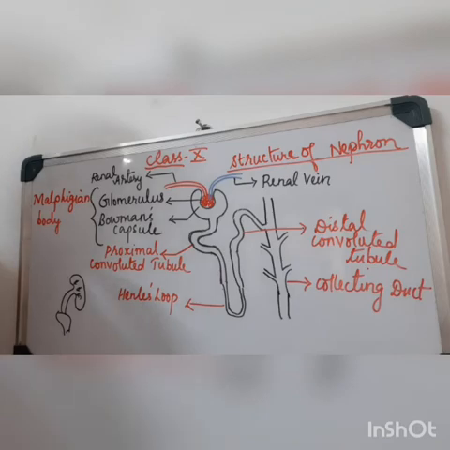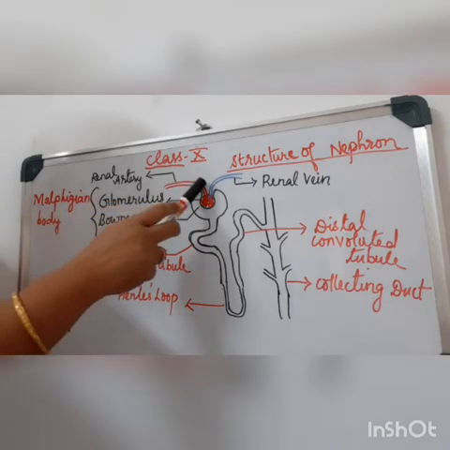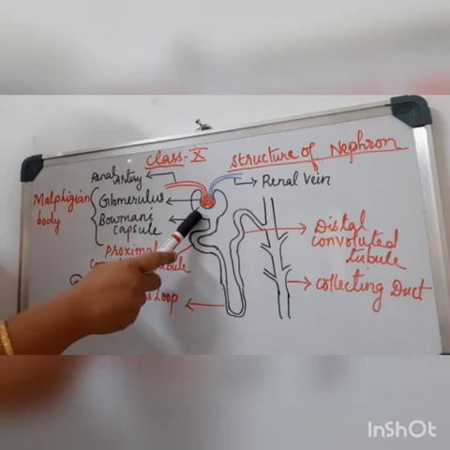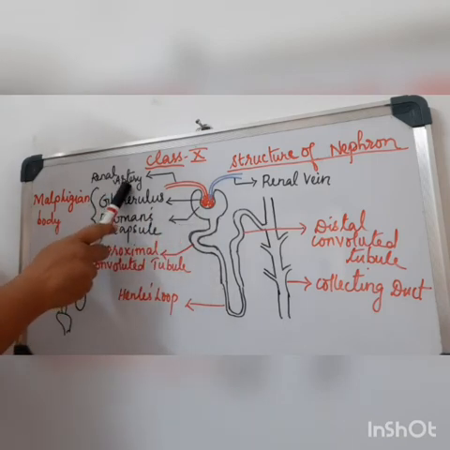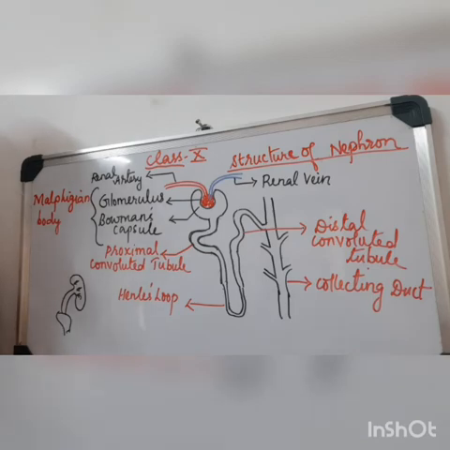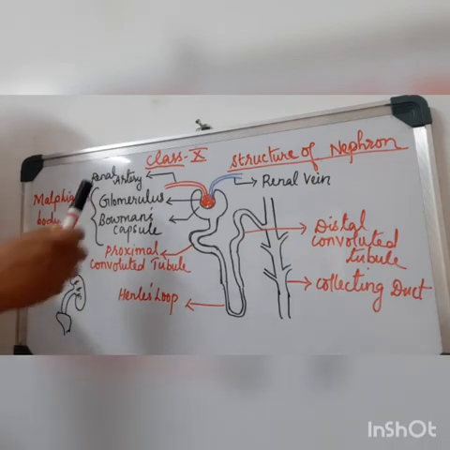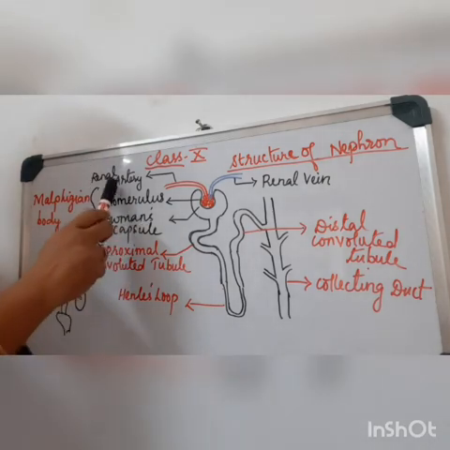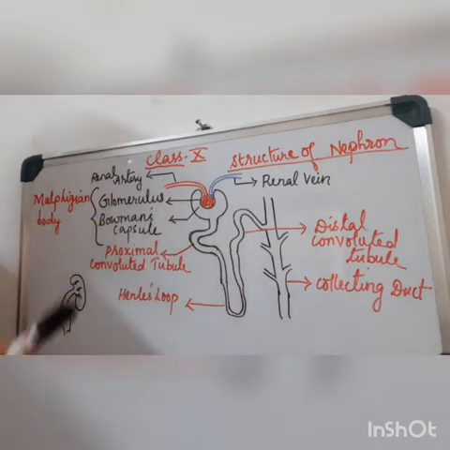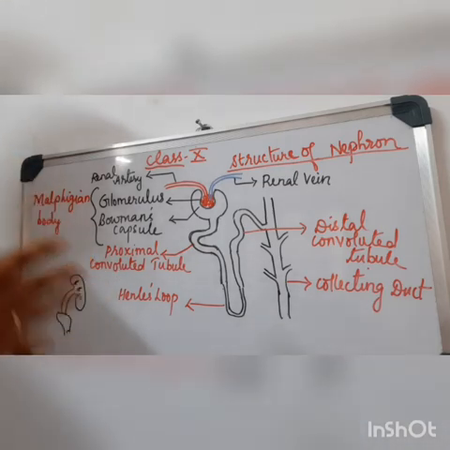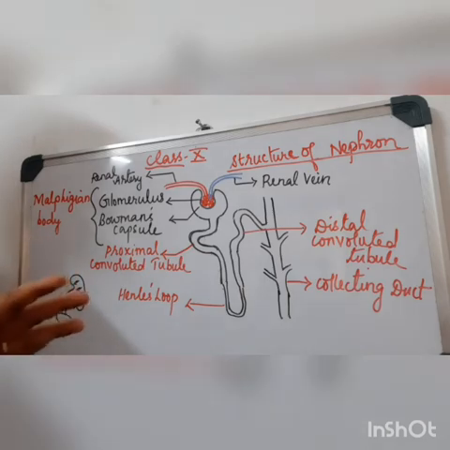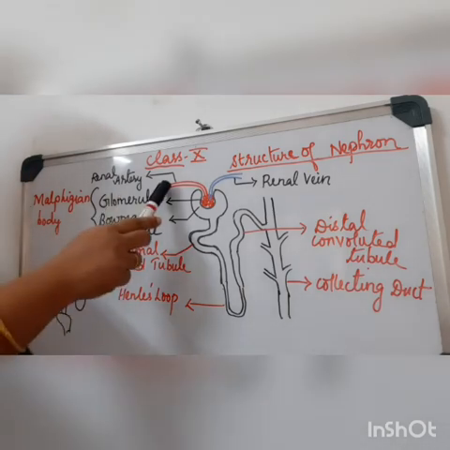Now you should understand that there is an artery which brings the blood into this Bowman's capsule. This artery is called the renal artery. It is otherwise known as the afferent arteriole; in some books it is labeled as the afferent arteriole. This artery brings the impure blood, meaning blood which contains nitrogenous waste like urea, excess sugar and excess salt. Sugar usually won't be eliminated through urine, only in certain disease conditions like diabetes. Other than that, there will be excess vitamins, toxic substances or anything not needed by the body contained in this blood.